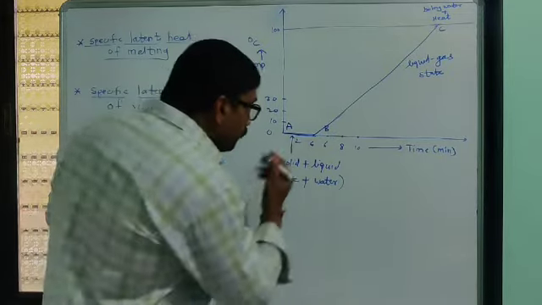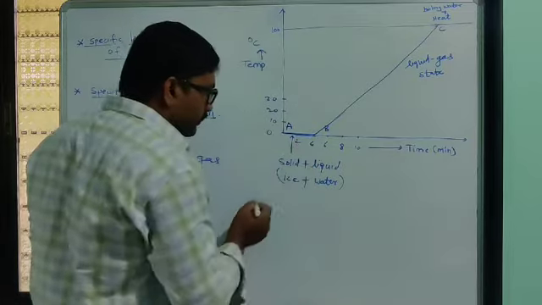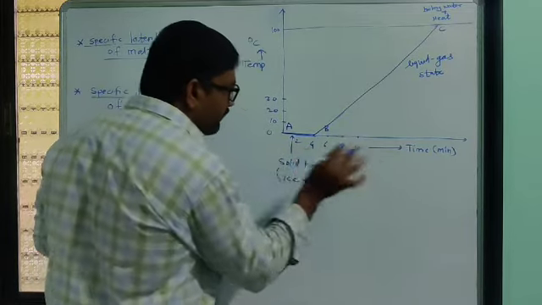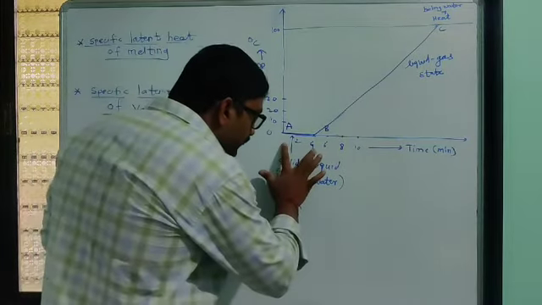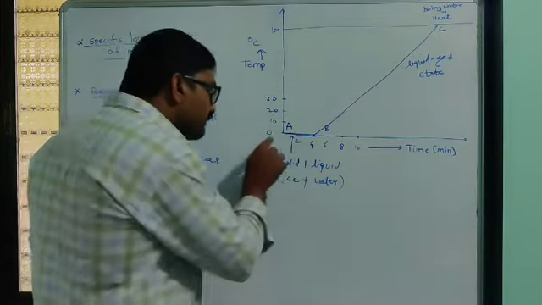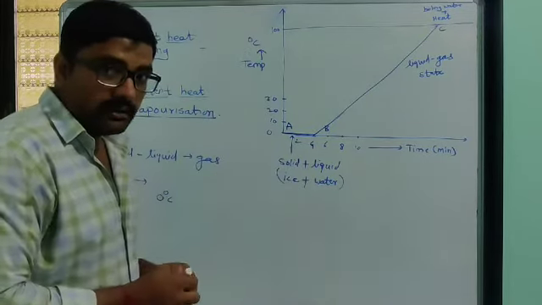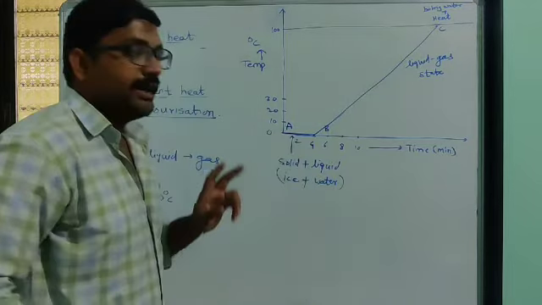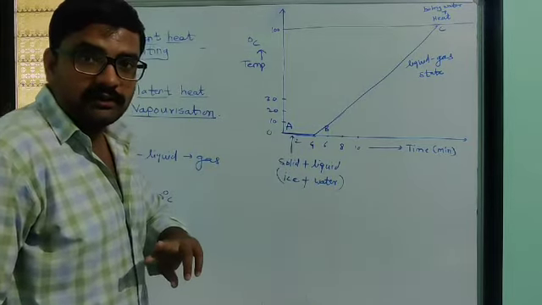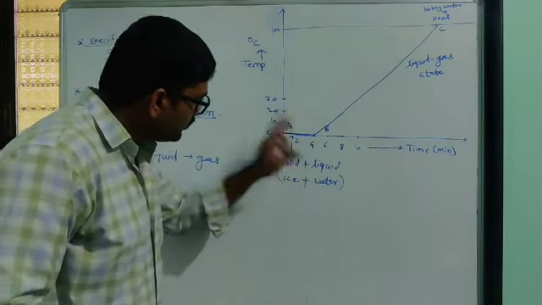So we will find that up to 4 minutes, in the x-axis we take time in minutes, for the first 4 minutes, what happens? The temperature remains the same. We are continuously supplying heat, but the temperature does not increase. The temperature remains constant at 0.